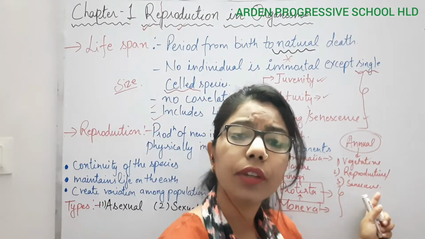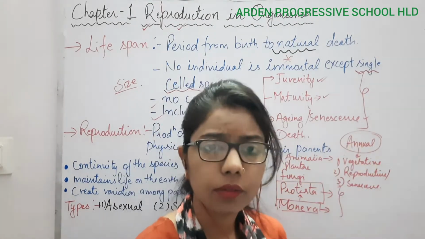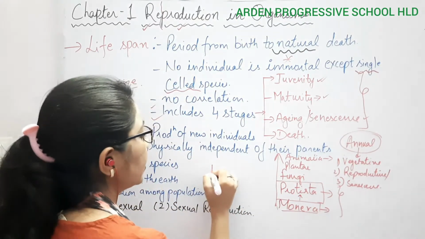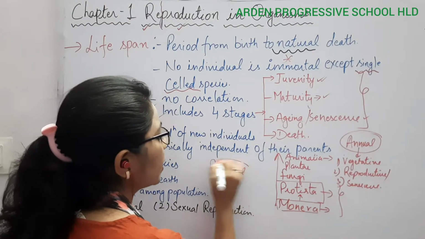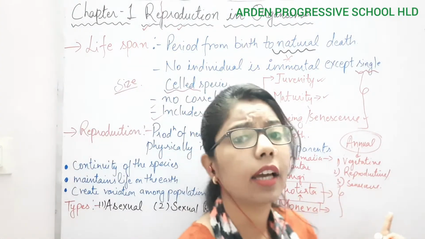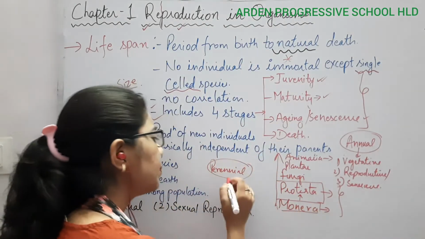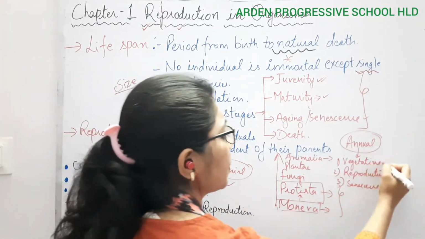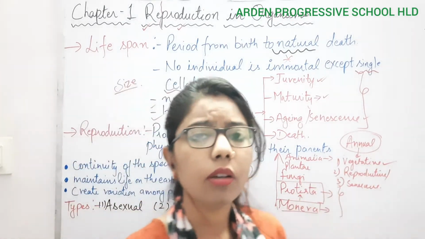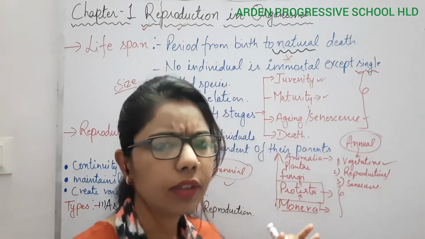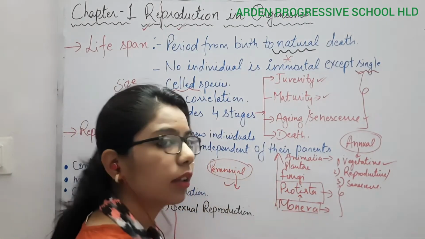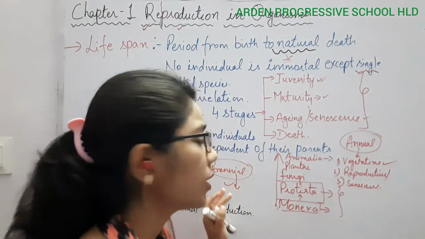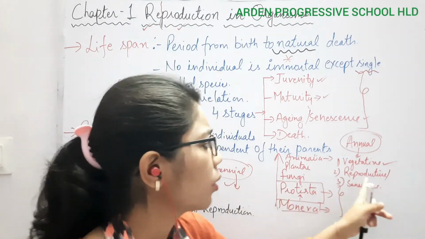All these three phases are clear cut in annual plants, but in case of perennial, all three phases are not clear cut. Why is it so? This plant will undergo the juvenility phase, or specifically the vegetative phase: the root, shoot, stem and leaves will develop. But as it undergoes maturity, the reproductive stage, every year it will undergo the flowering stage.